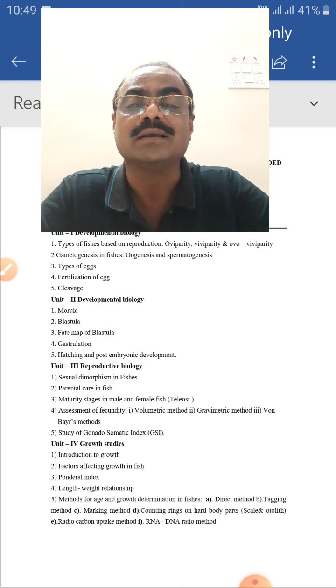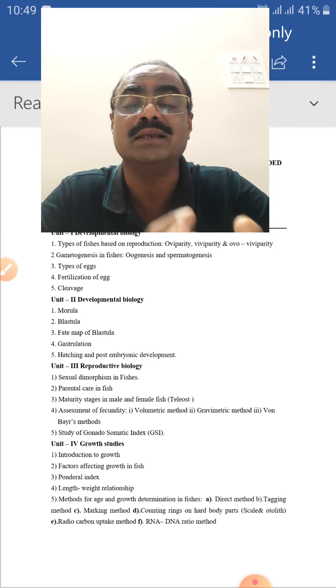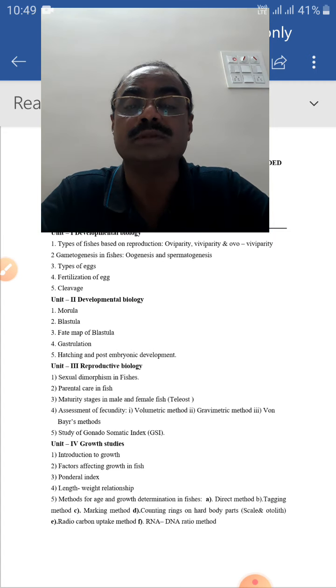That is called the fecundity, and fecundity can be estimated by 3 methods: the volumetric method, the gravimetric method, and the von Bayer's method. By these 3 methods, you can estimate the fecundity of fish. The fifth subunit is the study of gonadosomatic index.